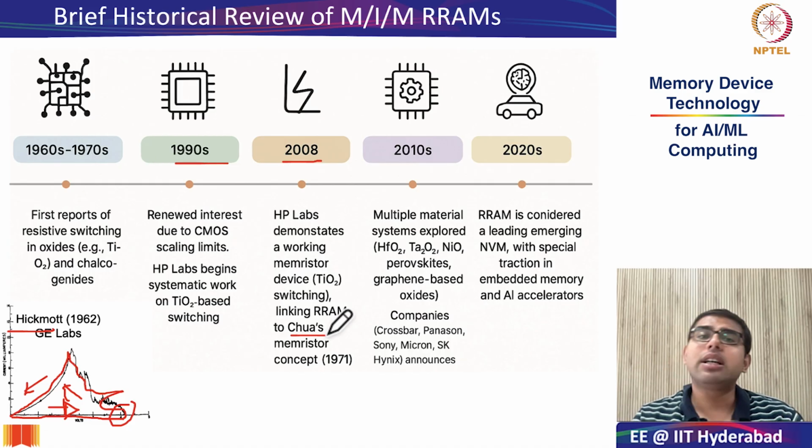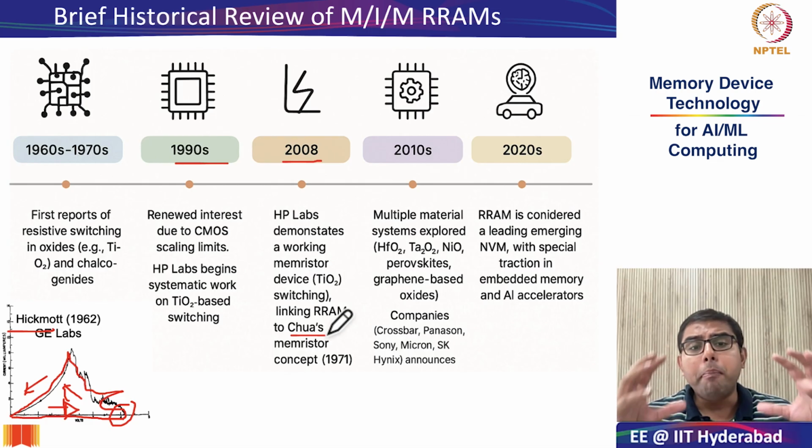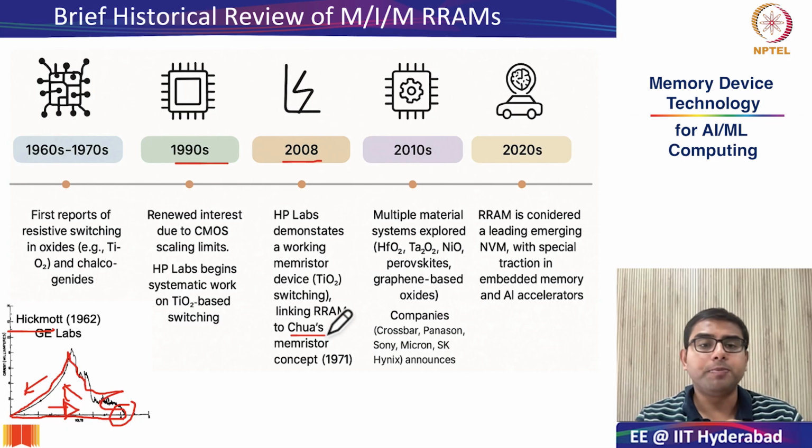Since the 2010s, RRAMs have been very popular, and several material systems such as perovskites, hafnia, tantalum oxide and nickel oxide have been explored in a lot of depth. Even big companies like Panasonic, Sony and Micron have taken a lot of interest in RRAMs and their switching, because they are really important candidates for filling the elusive storage class memory gap.